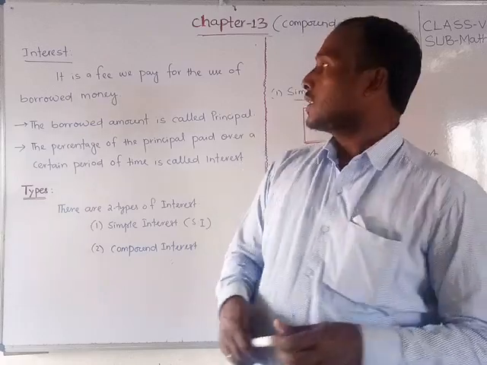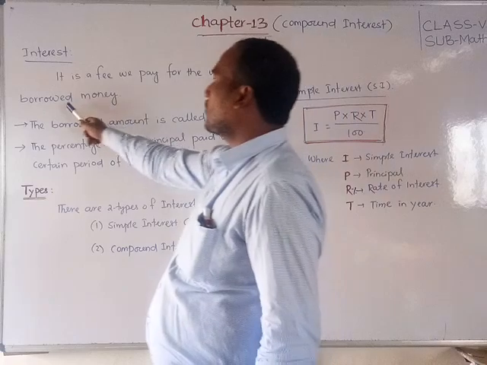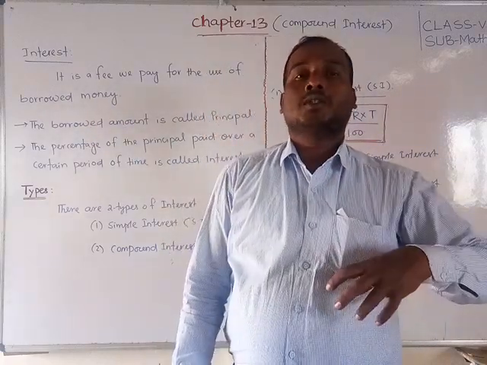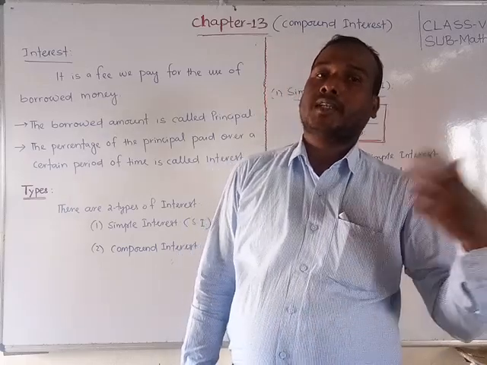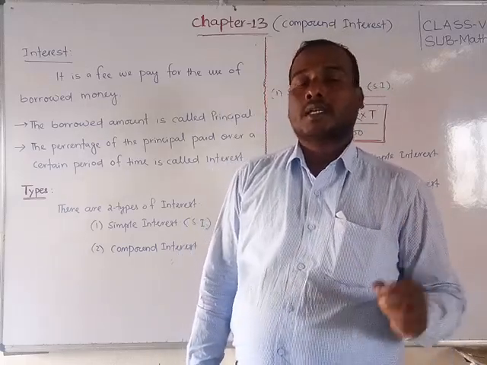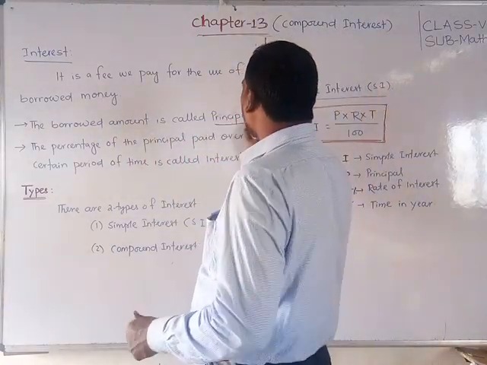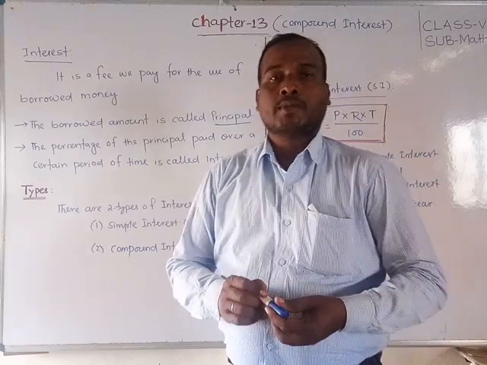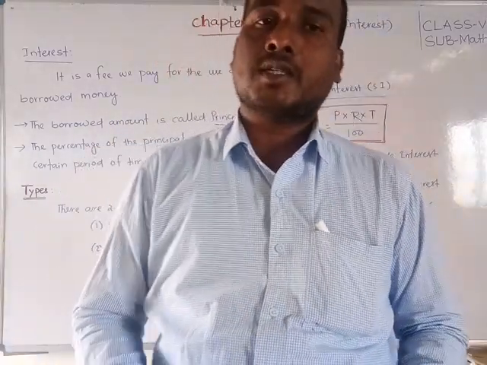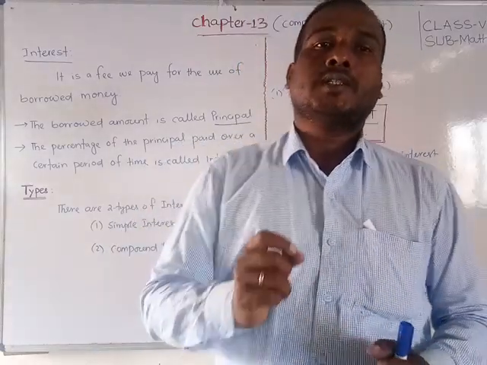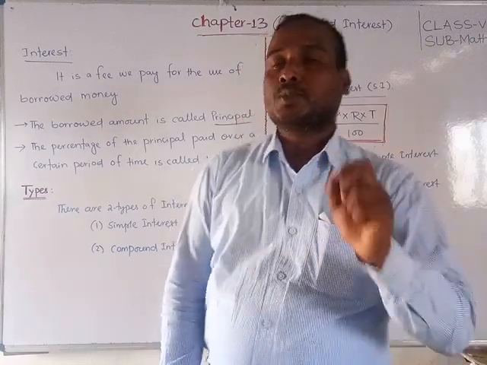So first, what is interest? It is a fee we pay for the use of borrowed money. Borrowed money means we borrowed from others. Whatever amount we have taken, against that we pay some extra money. That is called interest. The borrowed amount is called principal. Whether we take a loan from a bank or a personal loan from others, the amount we have taken is called the principal.